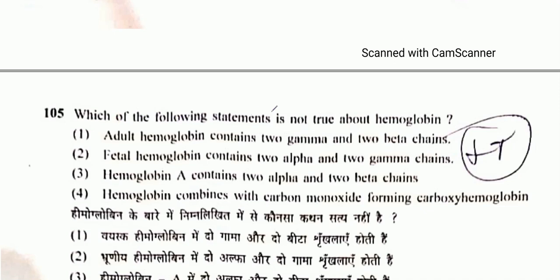Which of the following statements is not true about hemoglobin? So as we know, hemoglobin contains mostly 2 alpha and 2 beta chains. So option 1 is not correct. Adult hemoglobin contains 2 gamma and 2 beta chains. This is the false one. Fetal hemoglobin contains 2 alpha and 2 gamma chains, it's true. Hemoglobin A contains 2 alpha and 2 beta chains. It is also correct. Hemoglobin combines with carbon monoxide forming carboxyhemoglobin. It is also correct. So option A is the not-true statement and it's the correct one.